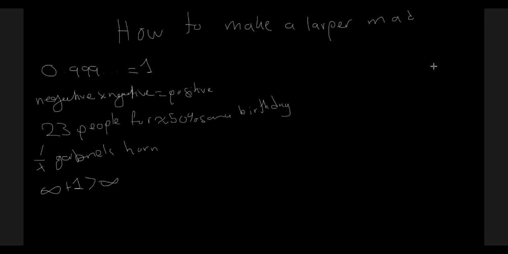So today we are going to be looking at 5 statements that make every LARPer angry, right? A LARPer is someone who just pretends to know about the subject instead of actually learning about it, when in reality they're just experiencing the Dunning-Kruger effect. So let's take a look at the first one.